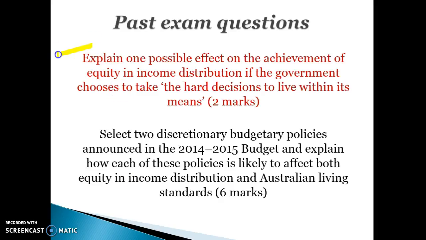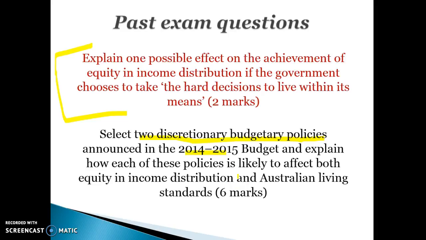This is a question we discussed in class, so I'm not going to go into that too much. These are just some other questions related to equity from previous exams. Another one where they asked you to explain two discretionary budgetary policies, so any deliberate policies announced, and this was in the 2014-2015 exam, and explain how these policies are likely to impact both equity and Australian living standards.